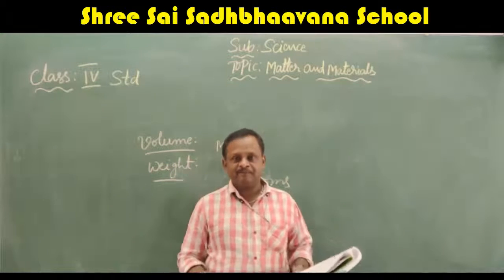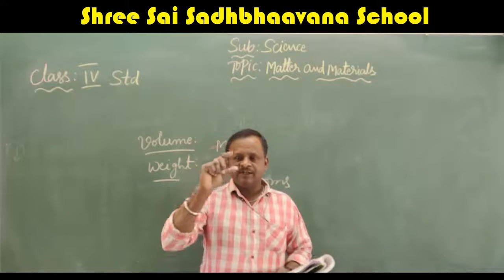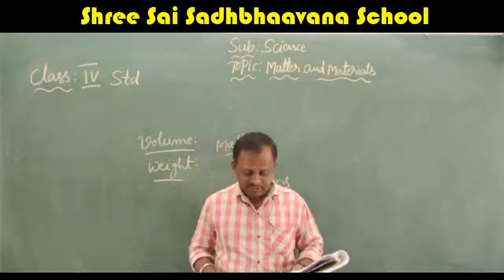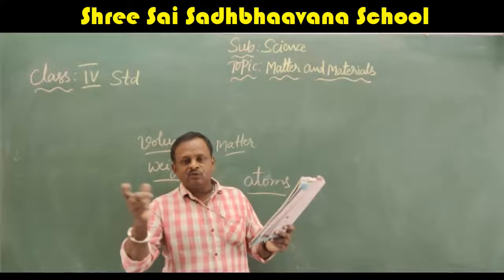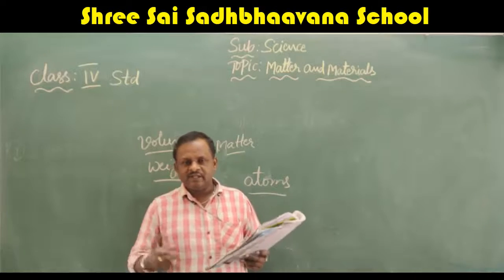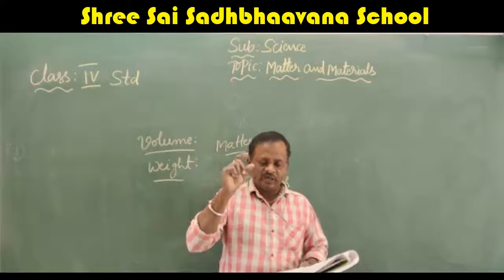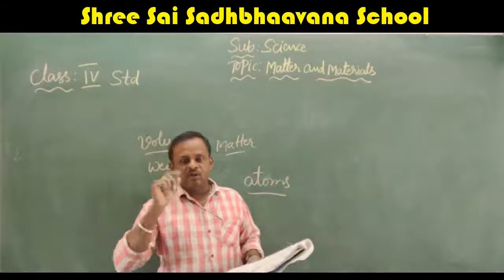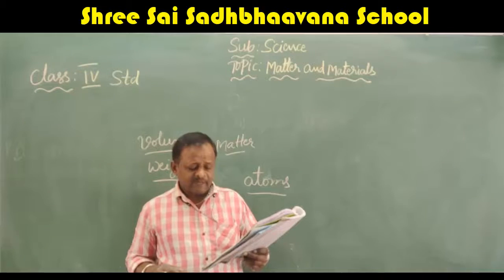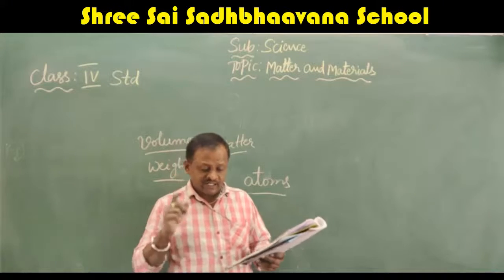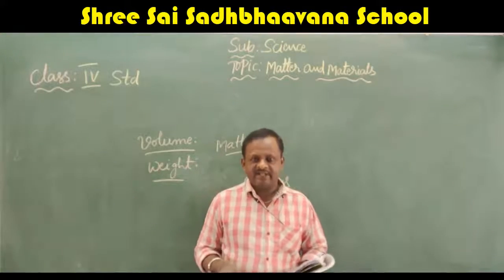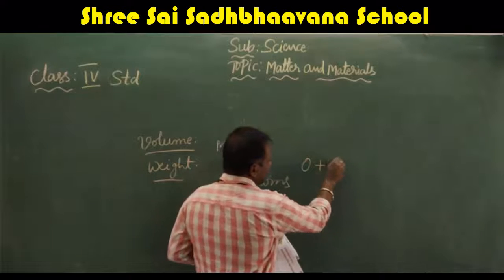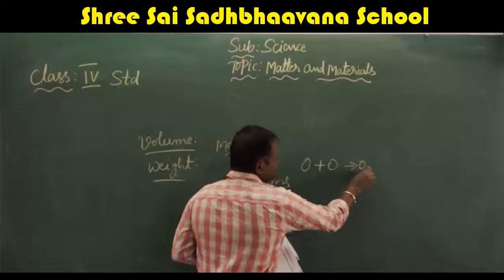For example, the hydrogen molecule. Some atoms of hydrogen join and make the hydrogen molecule. Oxygen, some 2 or 3 atoms join and make the oxygen molecule. Chlorine also joins, some atoms join and make the chlorine molecule. They combine to form the molecules of hydrogen, oxygen and chlorine respectively. For example, one oxygen atom plus another oxygen atom will join and make the oxygen molecule.